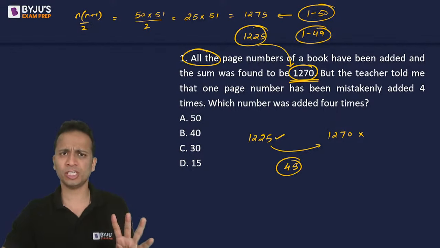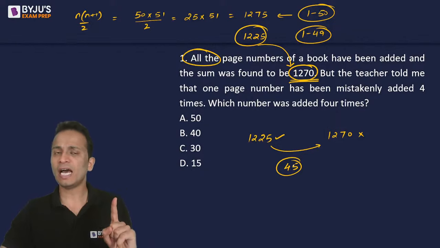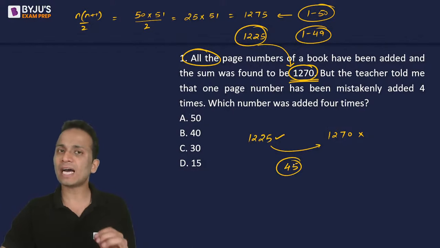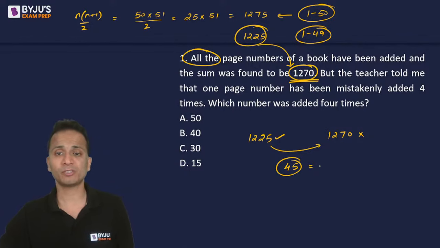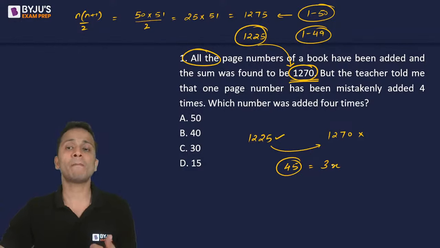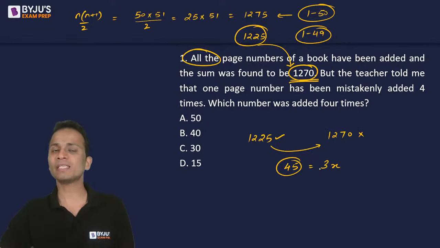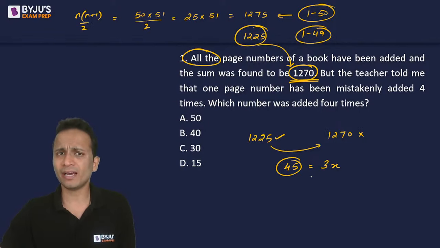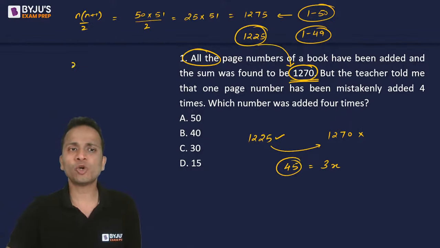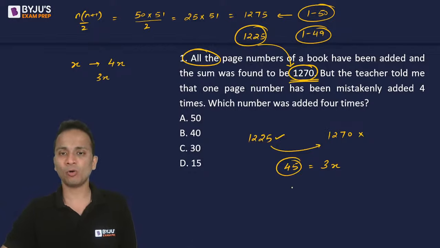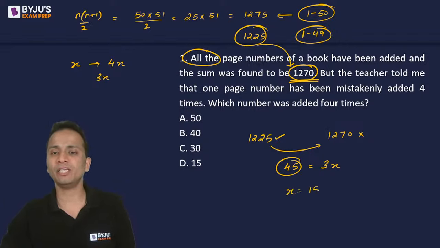एक्चुअली में कितनी बार ऐड होना चाहिए था, एक्चुअली में एक बार ऐड होना चाहिए था, and it is added 4 times, so it is added for an extra of 3 times. So if let's say x is the page number of the page which was mistakenly added 4 times, so I can say that the value of 3x, तो जो error आया है, error will be of 3x, उस पेज को एक बार ऐड होना चाहिए था, but we have added it 4 times, so the error is of an extra 3x. Okay, so this error 3x should be equal to 45, so the value of x will be equal to 15.